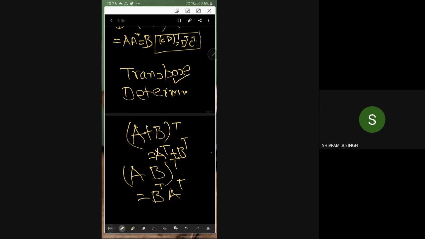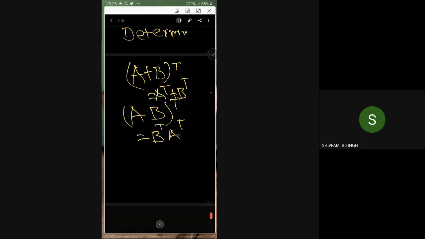When I say this is a property, there should be some meaning. We can check. Sometimes we may not remember all these rules, but there is something to verify them. If your A is m by n, to talk about AB, B must be n by p.